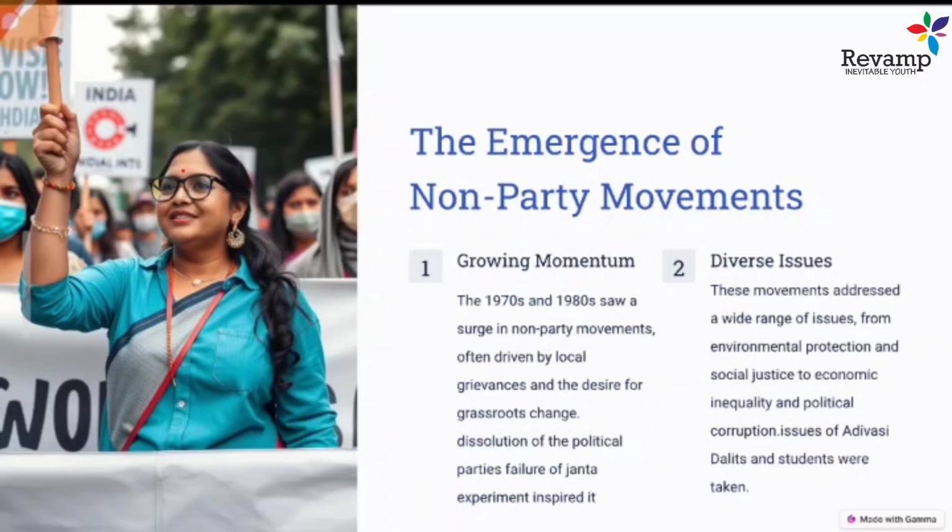Because at that time society was dealing with economic crisis, inflation, and poverty. All these issues were not properly solved. Social inequality existed, like caste issues, gender issues, poverty. All these issues were not solved at that time by the Janata Party, and they led to this movement. A lot of sense of injustice and deprivation in the people led to this non-party based movement.